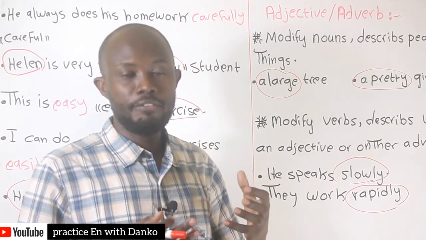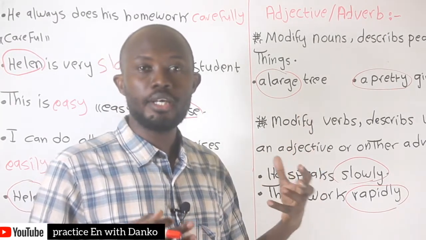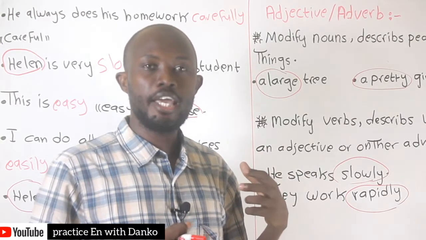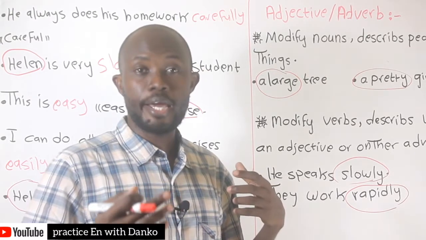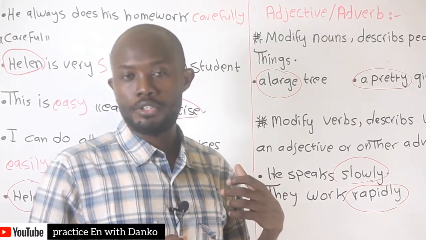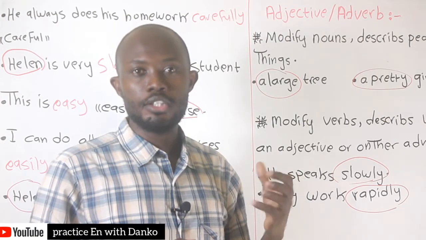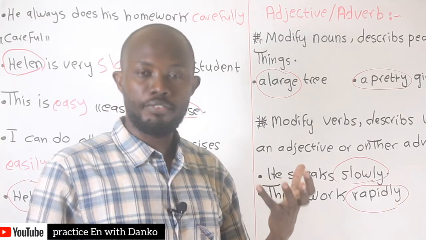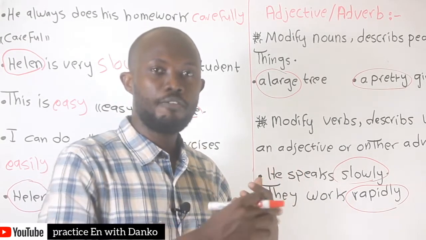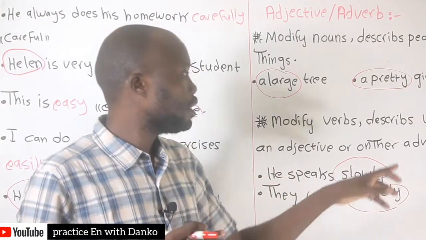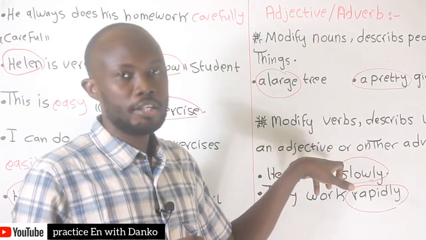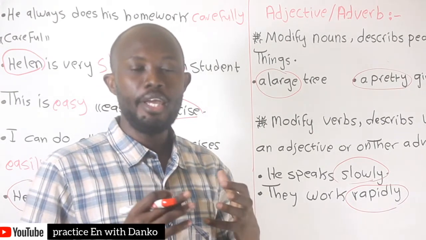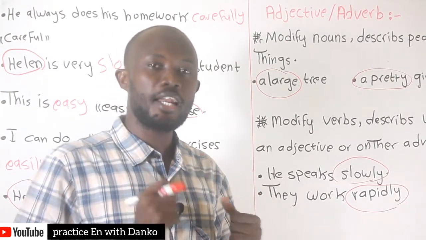Adjectives come before nouns or pronouns, and also come after be verbs. Number 2, adverbs. An adverb always modifies verbs, and describes verbs, adjectives, or other adverbs. Often adverbs end in ly.